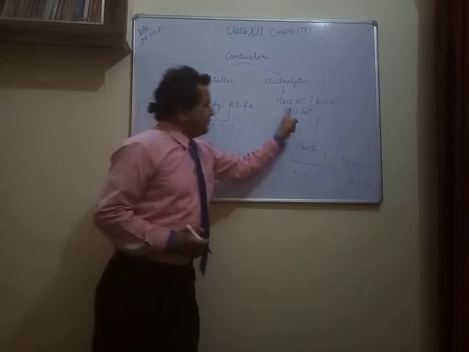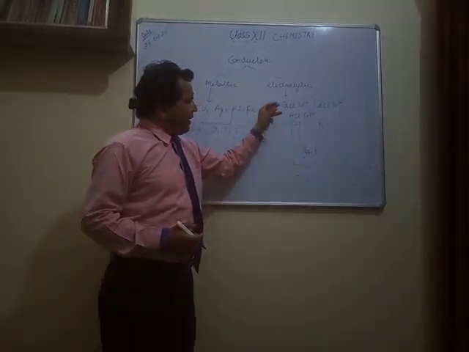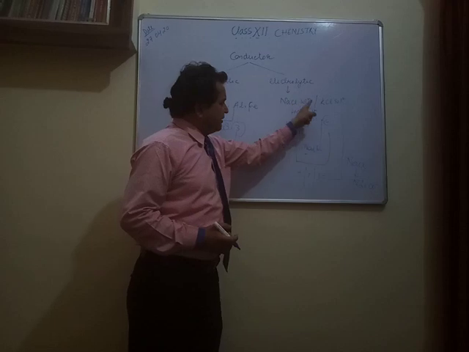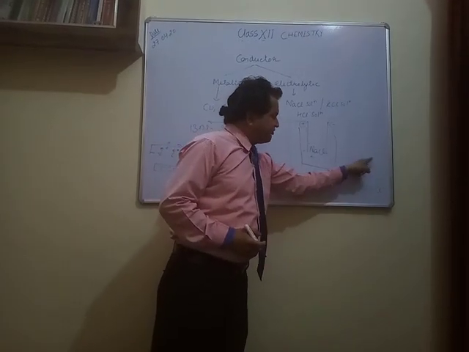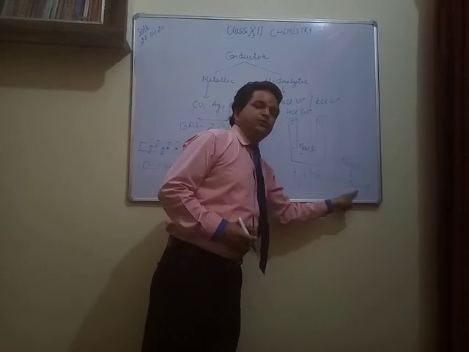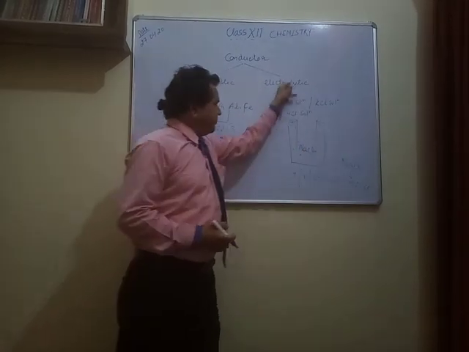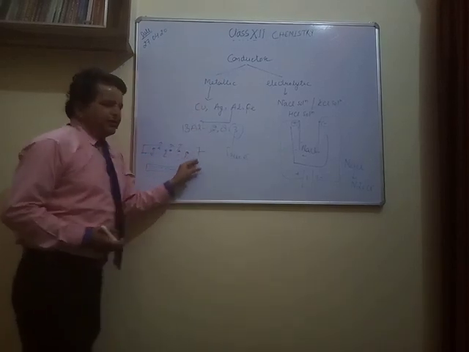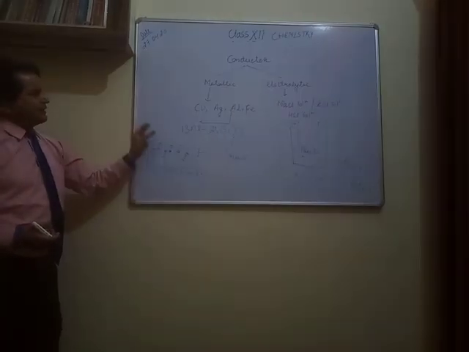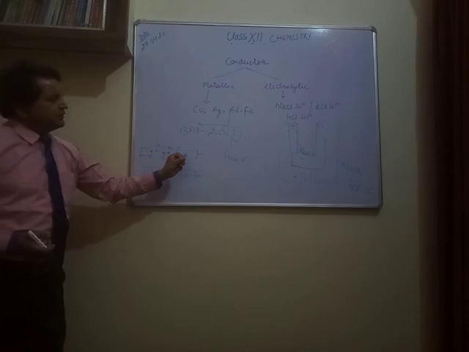While whenever electricity passes through an electrolytic conductor, there will be a chemical change. They will dissociate into their ions. Means there will be a chemical change after passing current, while there will not be any change in a metallic conductor after passing current through it.